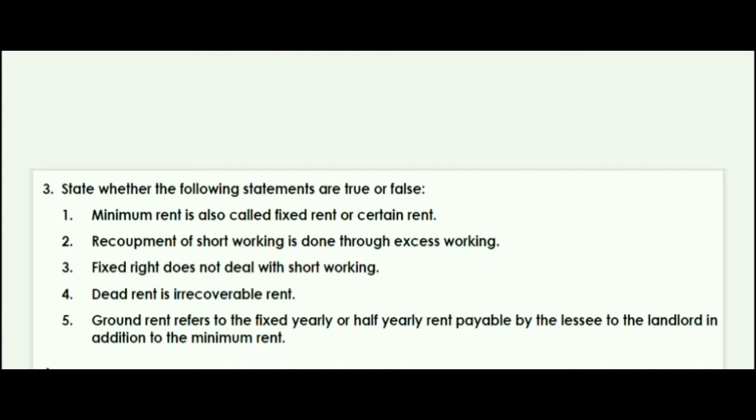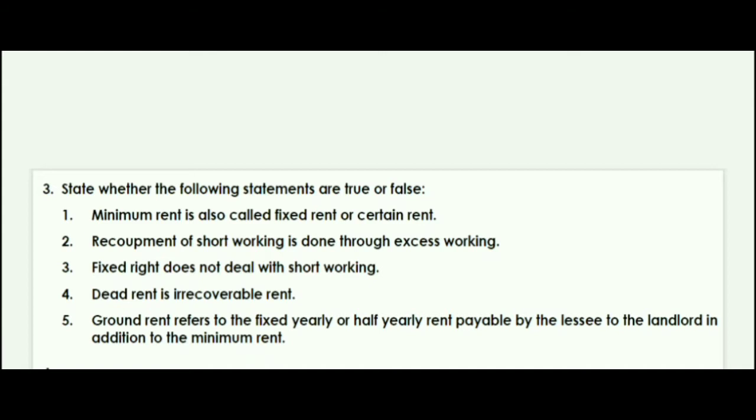Next question is: dead rent is irrecoverable rent, is it right? No, that's not correct, because dead rent is the minimum rent, so it's not irrecoverable rent. Next: ground rent refers to the fixed yearly or half yearly rent payable by the lessee to the landlord in addition to the minimum rent.